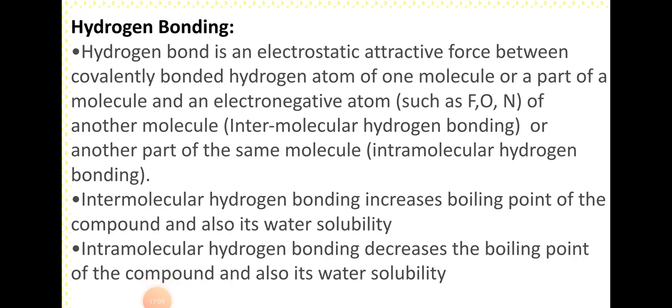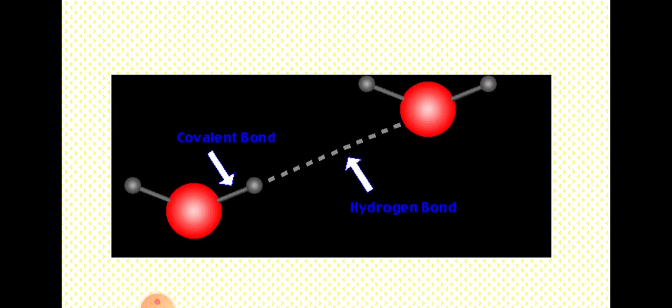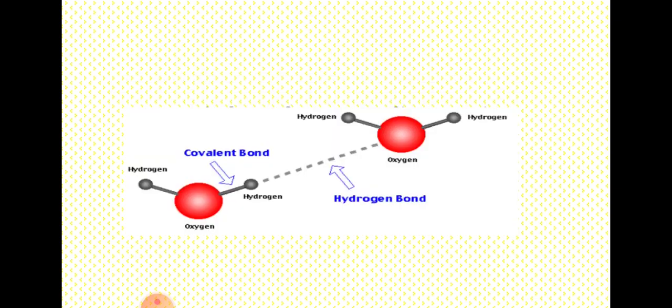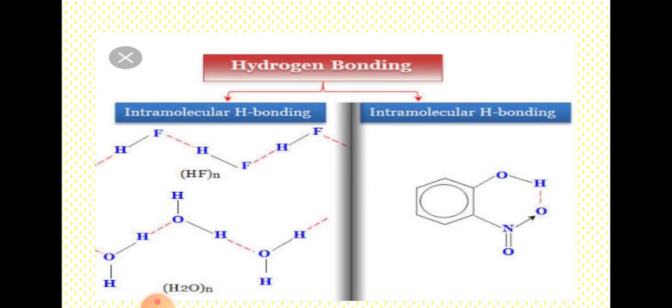Hydrogen bonding. To explain the physical properties of many compounds, the concept of hydrogen bond was introduced. It has been found that compounds in which hydrogen atom is covalently bonded to fluorine, oxygen, or nitrogen atoms show abnormal physical properties. It is due to the presence of hydrogen bond.